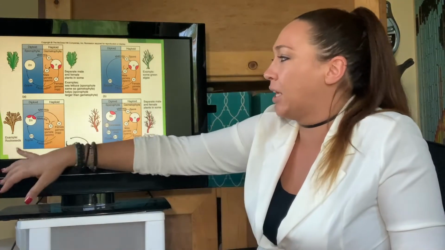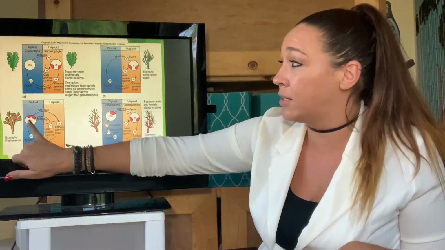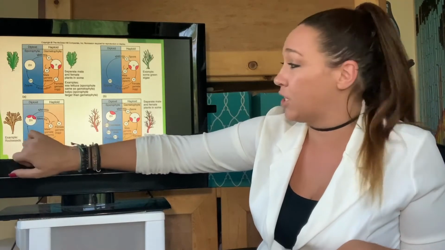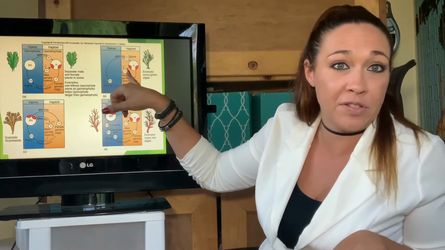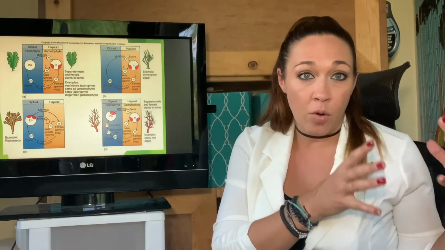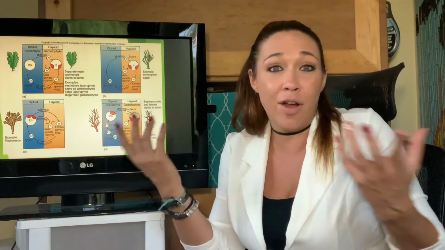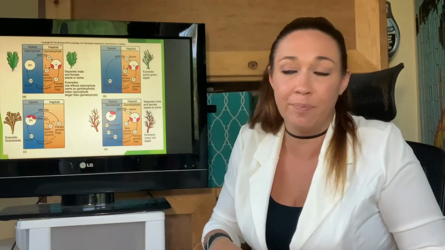Some of them, like the rockweeds here and a lot of the green algae, are going to actually have a dominant stage, meaning you're either going to be dominant as the diploid stage, that sporophyte, or you're going to be dominant in the haploid phase, or that gametophyte. Again, I'm not going to test you guys on which one is which, but I do want you to know that yes, there are algae that are mostly sporophytes, there are some algae that are mostly gametophytes, and there are other algae that are both. Okay, they're male and female algae. I know.